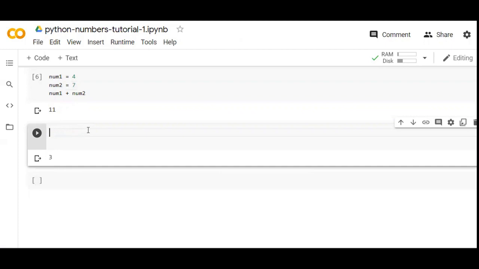There are also numerous functions that we can use while playing with numbers. There is abs, there is round, there is random. There are a lot of functions that we will be covering in our next video.